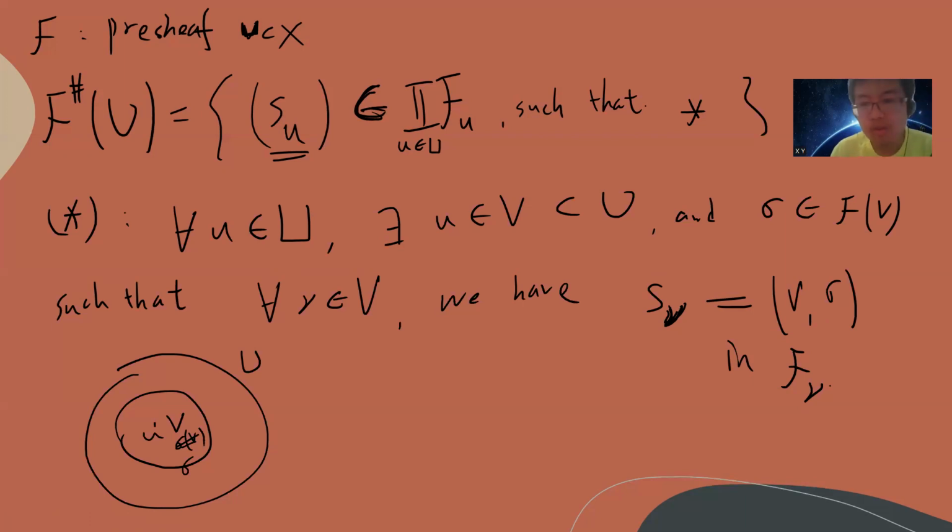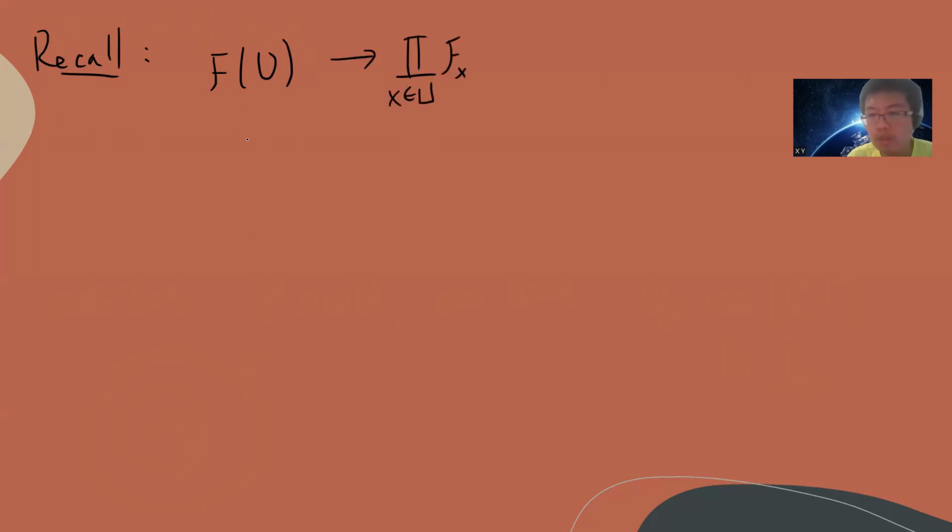Okay, so the first thing that I want to say is that before we keep doing this, let's maybe recall a simple fact. Recall that in the previous video I defined a map from F of U to the product of x belongs to U of the stalks. Okay, the definition is very simple.